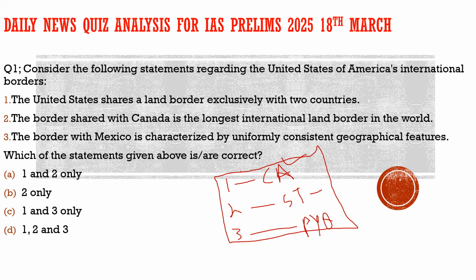With this, let's have a look at the first question which we have brought today. As you can see, the question is with respect to the United States of America's international borders. Since Donald Trump took office, the USA is always in the news. Because of him, it has gained more importance, whether it is his tariff deals, or the recent attack from the USA on the Houthis. So he's always in the news.